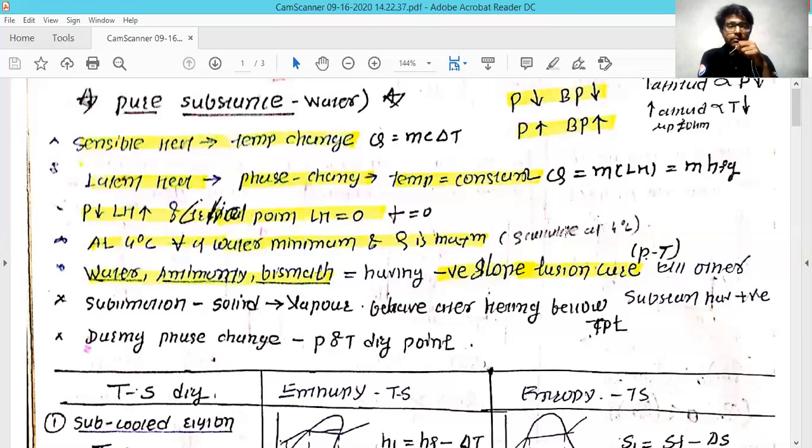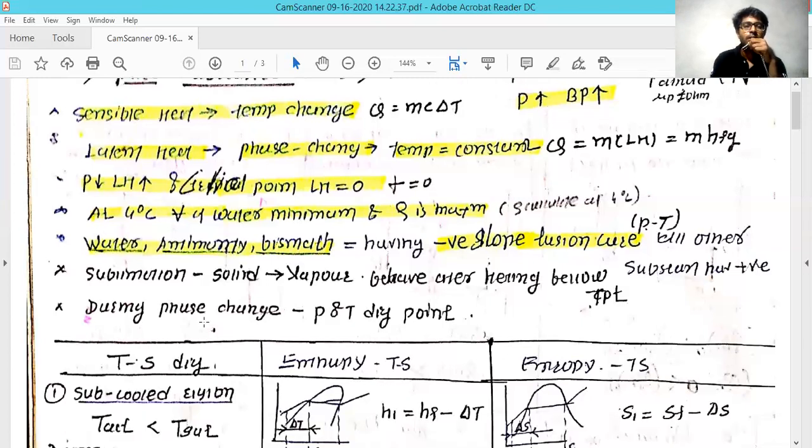And so I'll explain how pressure and latent heat depend on each other. Just keep that in mind, okay, I'll explain on this graph.